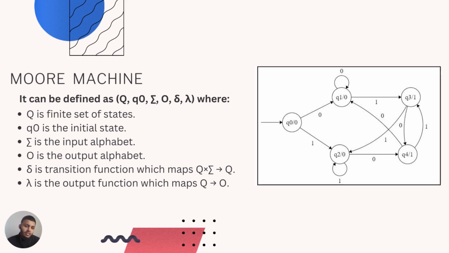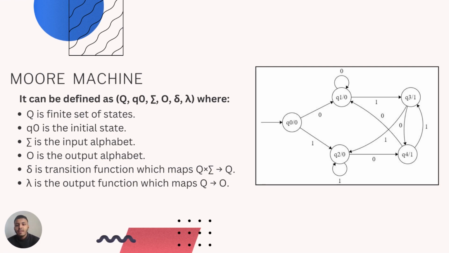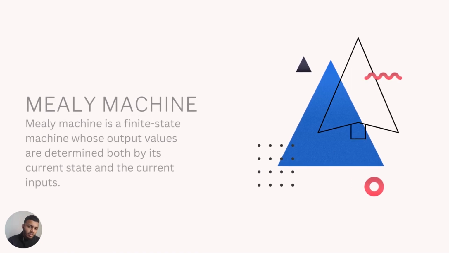Which means if, say, I put in the transition of Q0, Q1, Q3, and Q4, the output would be 0, 0, 1, and 1. Which means if I put in an input of 0 1 0, it will give an output of 0 0 1 1, as the output is defined by the transition. And going ahead, we'll study about the Mealy machine.